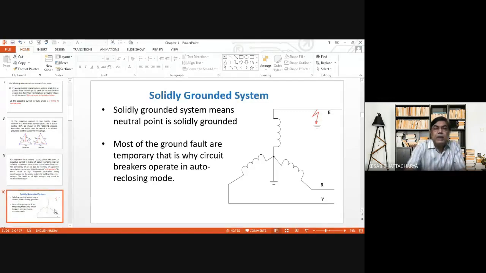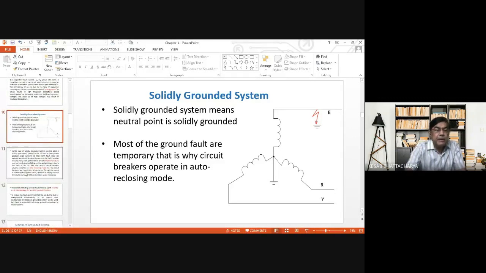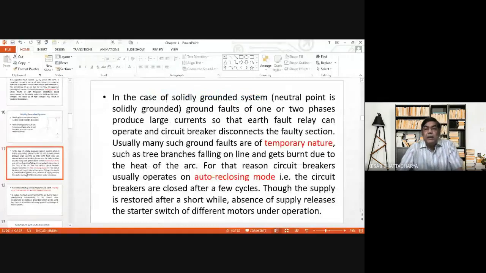Now, here we consider that again phase B is connected directly to ground. Then what happens in the case of a solidly grounded system, where the neutral point is solidly grounded, is that ground faults of one or two phases produce large currents so that the earth fault relay can operate and the circuit breaker disconnects the faulty section.